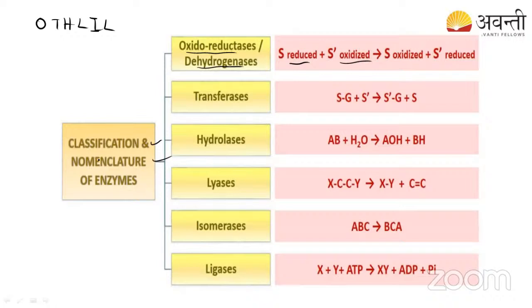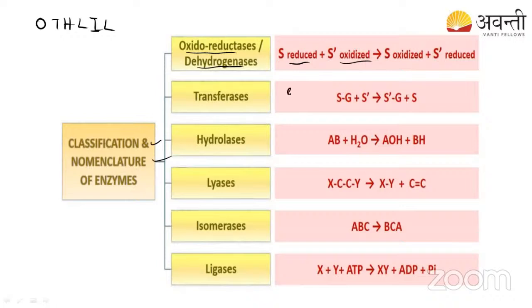Okay. Now the transferase. What is the function of the transferase, students? Have you learned it in metabolism? Aminotransferase enzyme, right? Here the amino group is transferred from glutamic acid to oxaloacetic acid, converting the oxaloacetic acid into what? Can anyone tell me? Aspartic acid, right? So that is the aminotransferase.